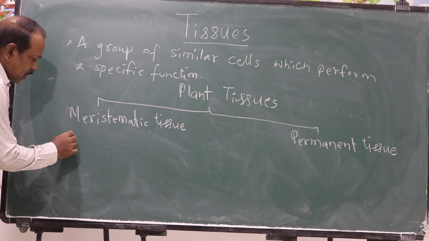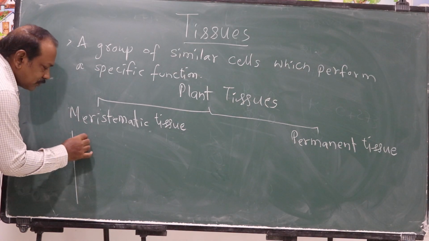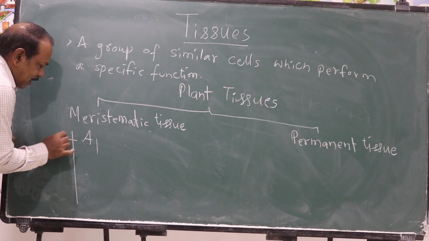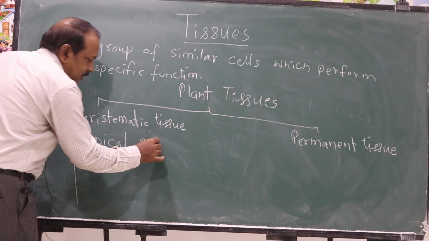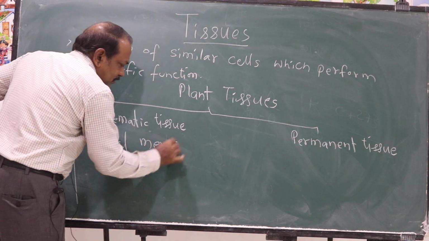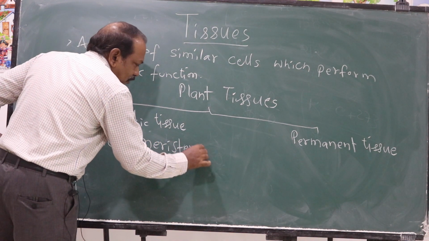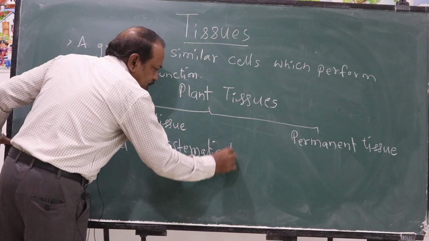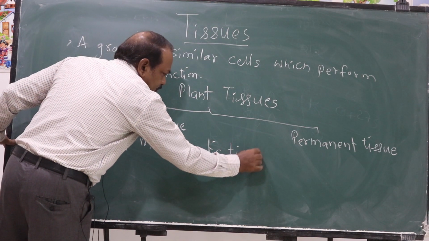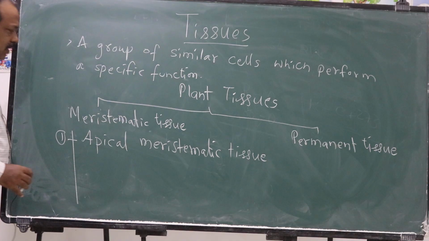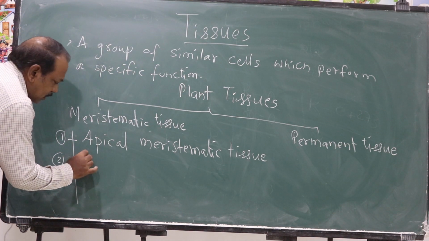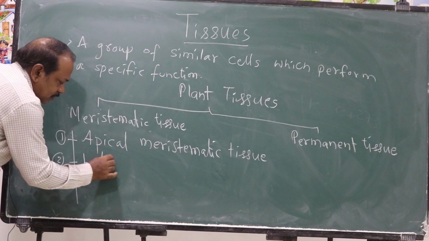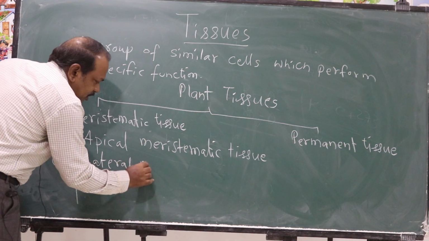Number 1, apical meristematic tissue. Number 2, lateral meristematic tissue.